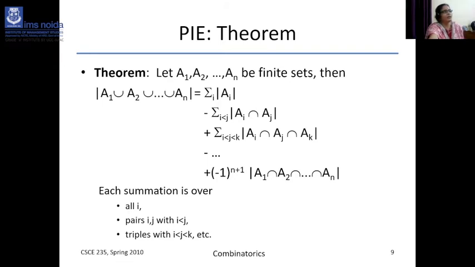|A1 ∪ A2 ∪ A3 ... ∪ AN| equals the sum of the sizes of individual sets minus |Ai ∩ Aj|, and so on. Now we have generalized the sets.